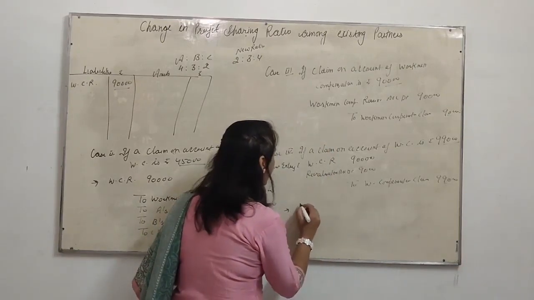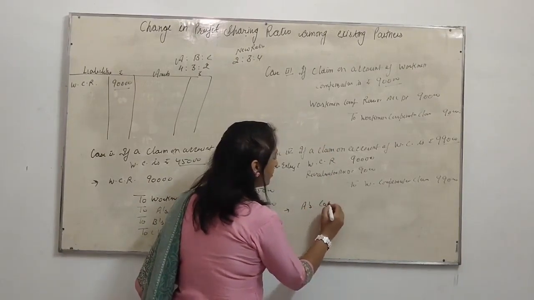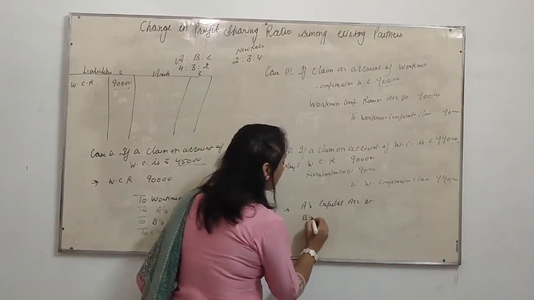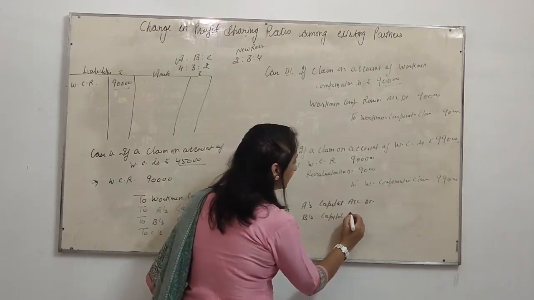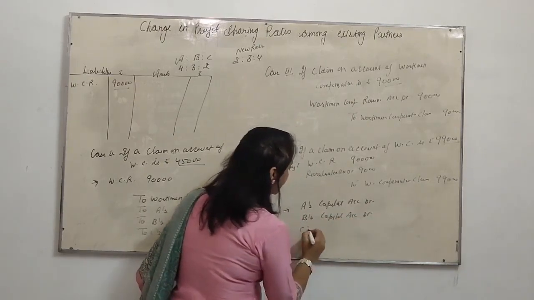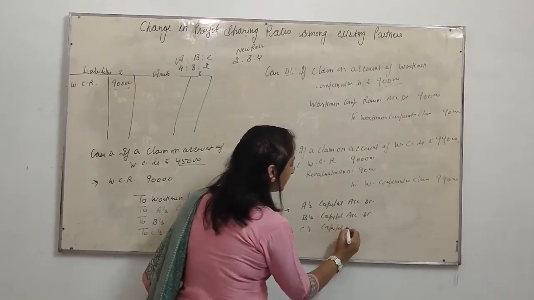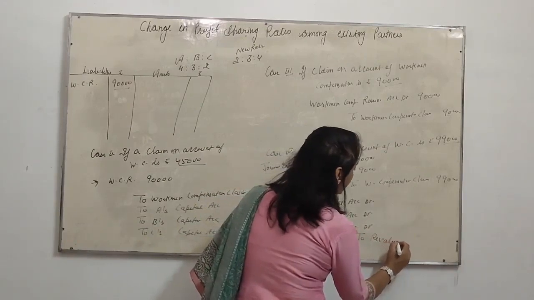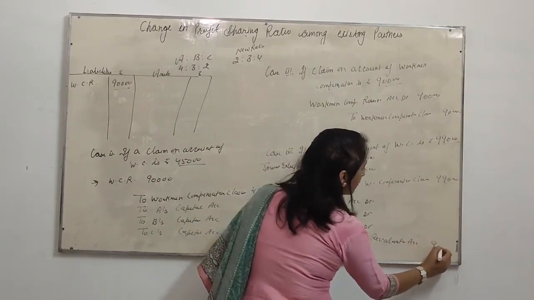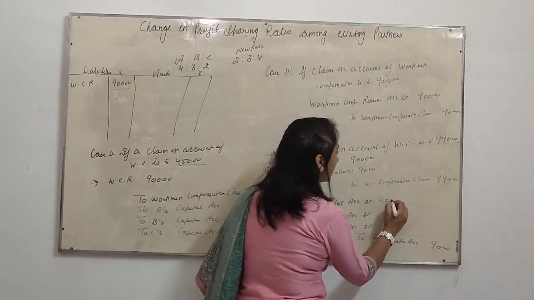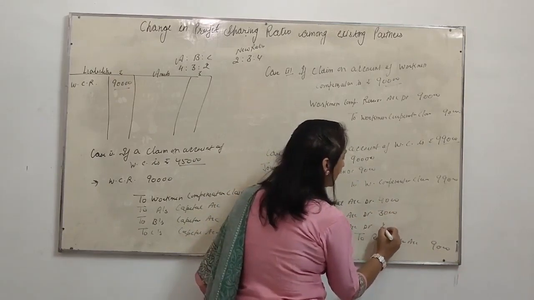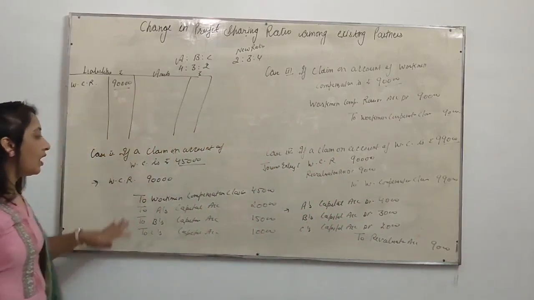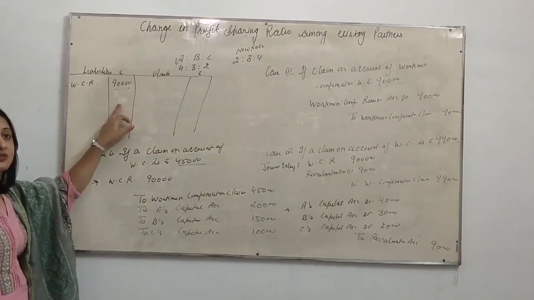Now this loss will be distributed among partners in the old ratio. What will be the entry? A's capital account, B's capital account, C's capital account debited to revaluation account. The 9,000 loss will be distributed among existing partners in the old ratio: 4,000, 3,000 and 2,000. This is all about workman compensation reserve.